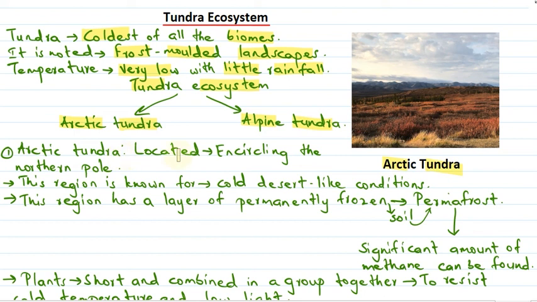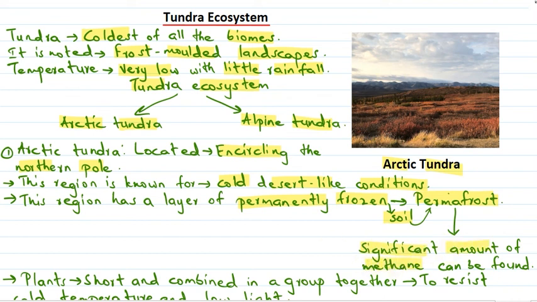So Arctic tundra is actually located encircling the northern pole. This region is known for its cold desert like conditions. Here we can see it is desert like condition, and these regions are very cold. So this region has a layer of permanently frozen soil, and this layer of permanently frozen soil is called permafrost, and this permafrost has significant amount of methane present in it.